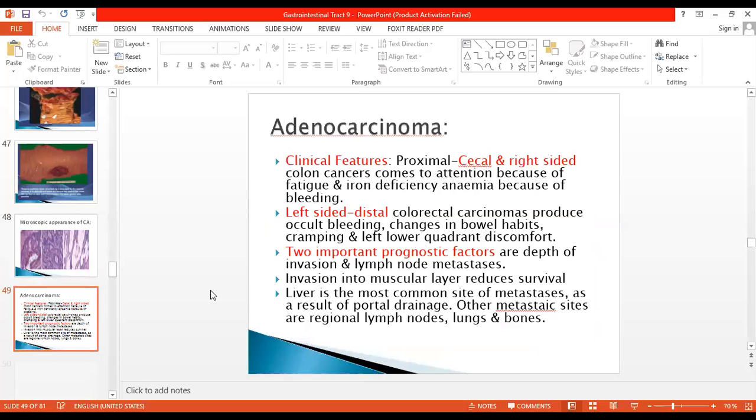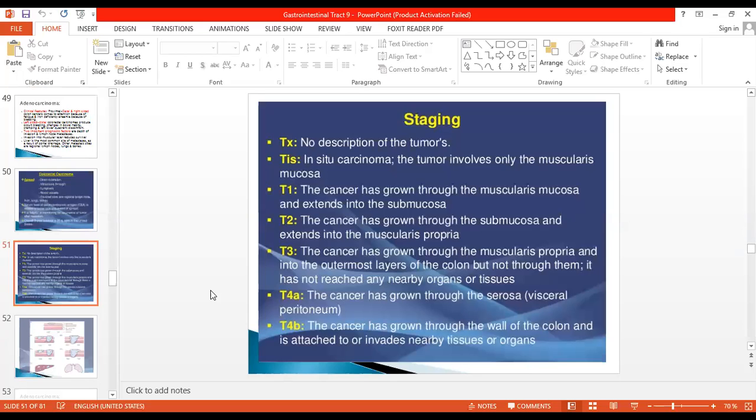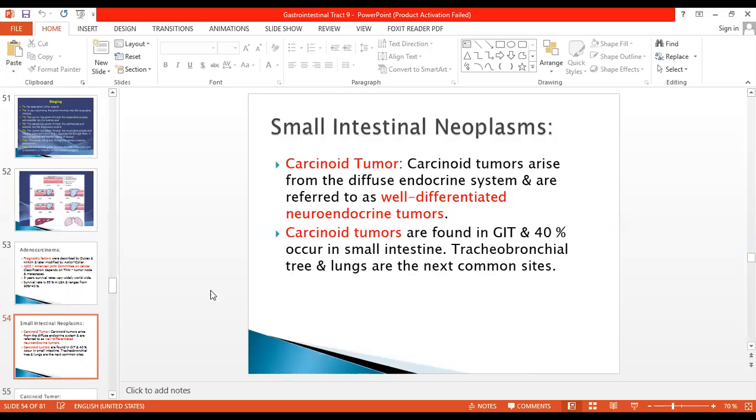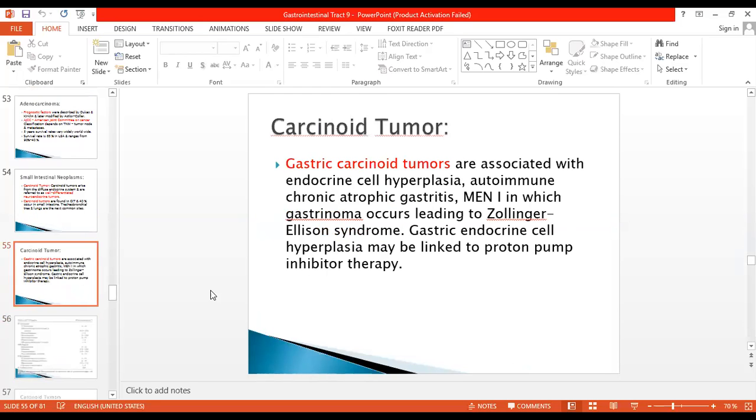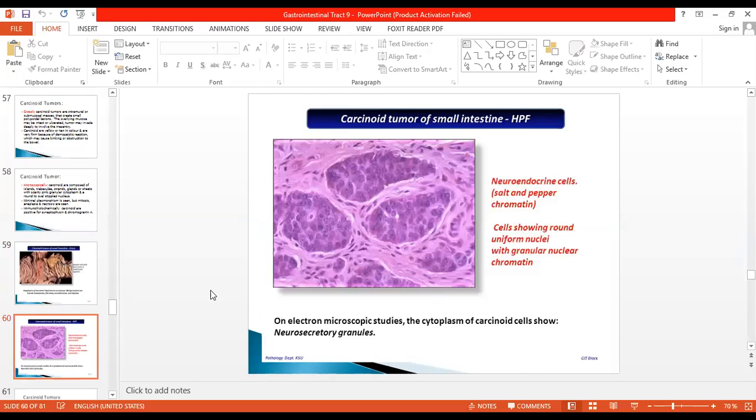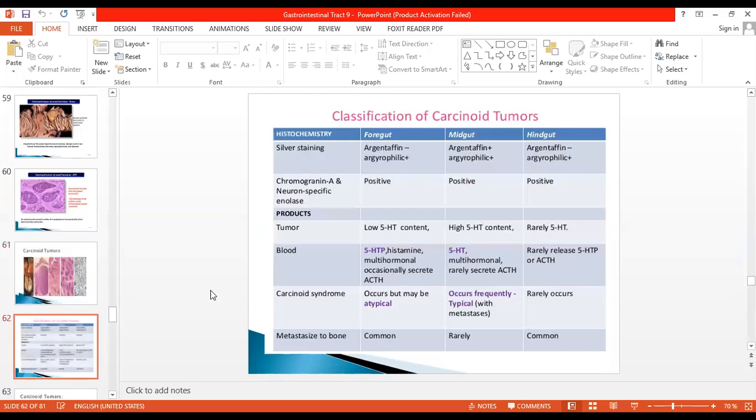Carcinoid I did with you in the stomach as well. I hope you remember that. So now we are going to do small intestinal neoplasm. They were left because of the shortage of time. In the small intestine, adenocarcinoma is quite rare, while carcinoid tumor and lymphoma are more common tumors in the small intestine. So we have carcinoid, then we have lymphoma, and then I'm going to do tumors of the anal canal.